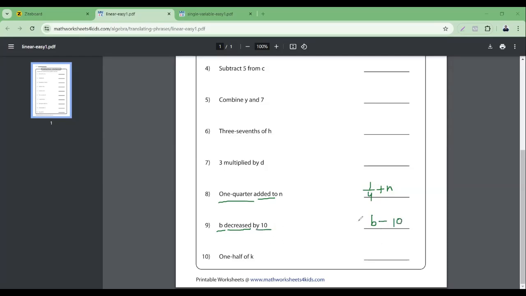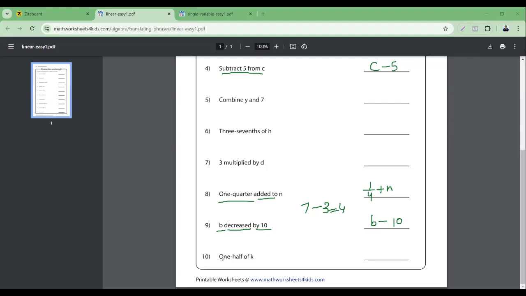Okay. See, there's a difference here. Subtract 5 from C means C will be before. But B is decreased by means B has values decreased. For example, 7 is decreased by 3 will give you 4, isn't it? So 7, when you decrease, let's say 7 apples was there, you decrease or remove 3 apples, you get 4, right? So that is what the meaning we are sort of talking about here.